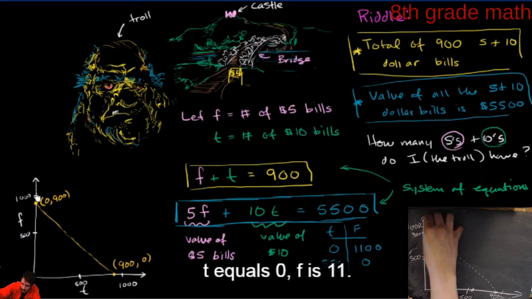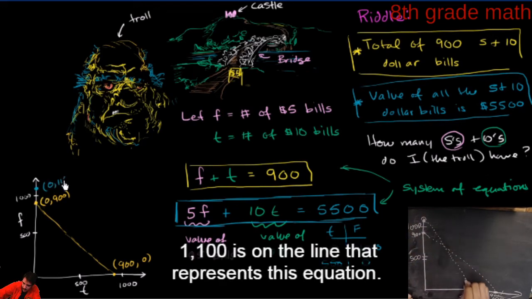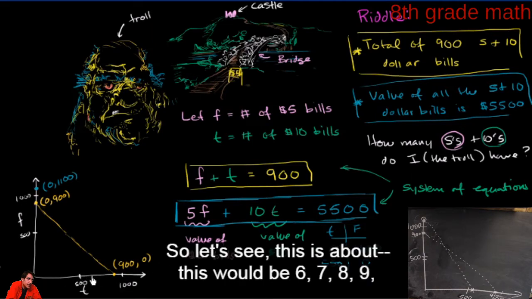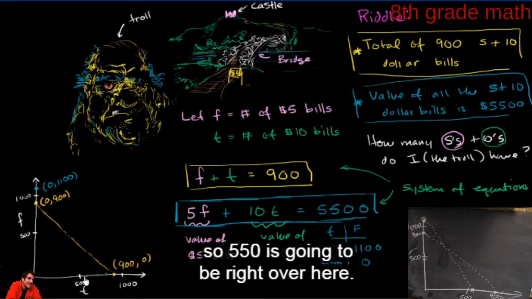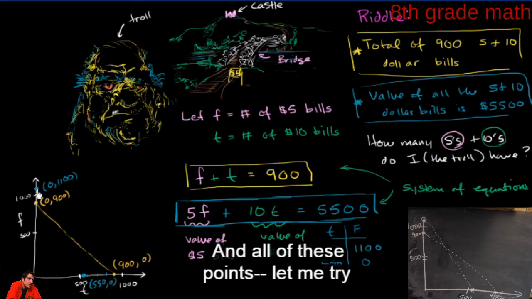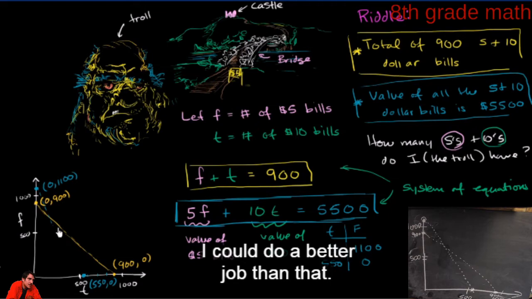t equals 0, f is 1,100, that's right about there. So that is 0, 1,100, a point on the line that represents this equation. And when f is 0, t is 550. So 550 is going to be real close to over 500 here. So that is the point 550, comma 0. And all of these points, let me try to draw a straight line again. I can do a better job than that.